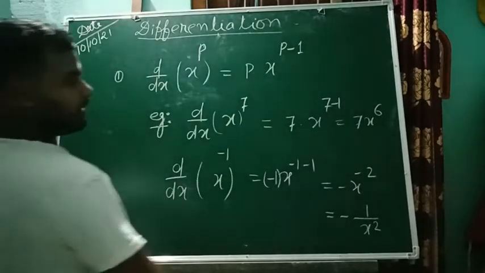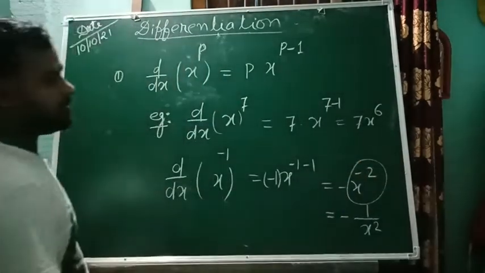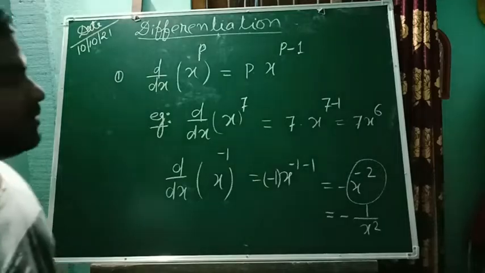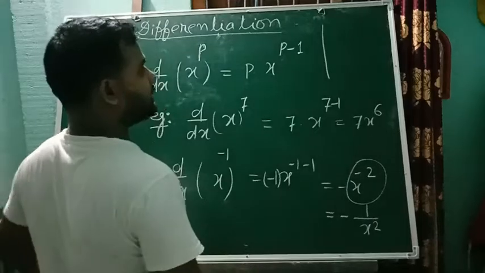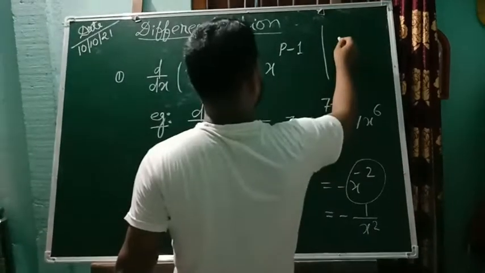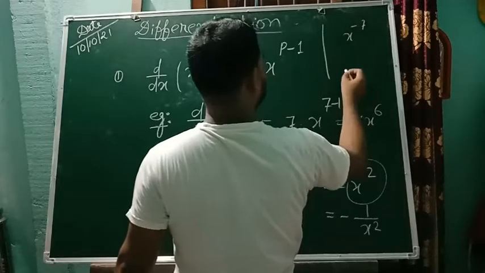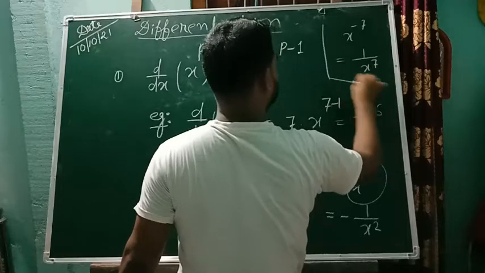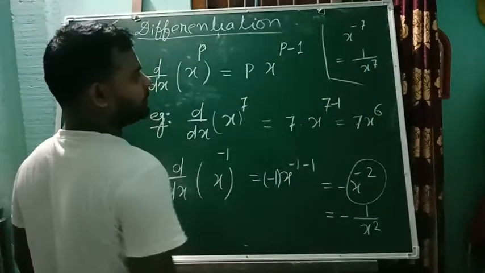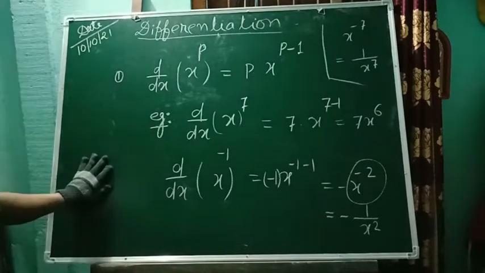Someone asks: Sir, why did you write 1 by x square for x to the power minus 2? For this, you see, in class 9 or 10 we have learned about that. Suppose x to the power minus 7, so it can be written as 1 by x to the power 7. Likewise this one. So I think you have got this example. You can take a screenshot.